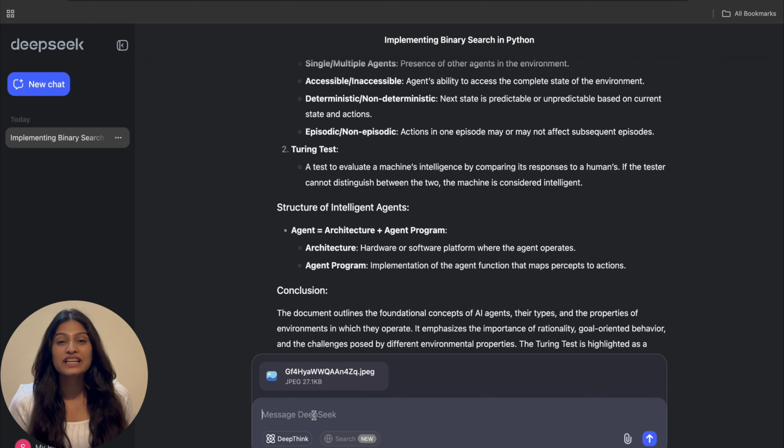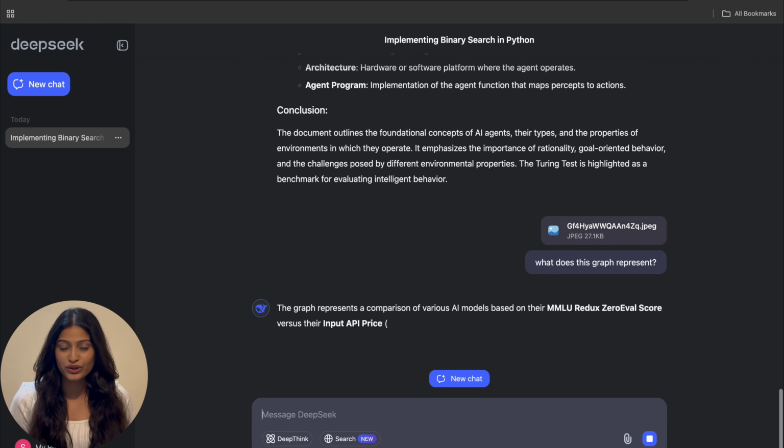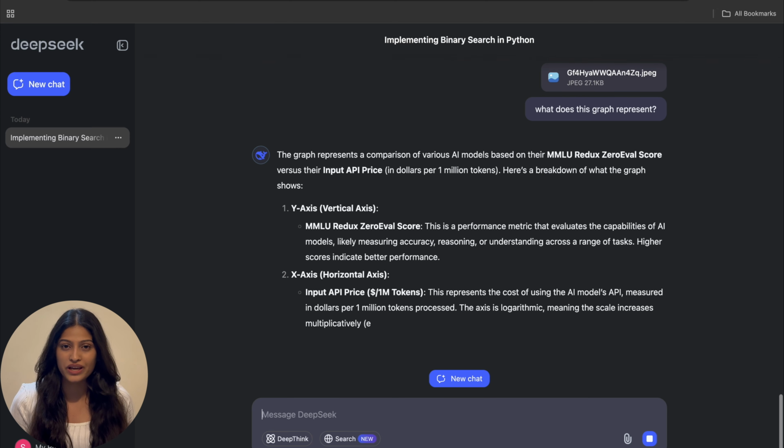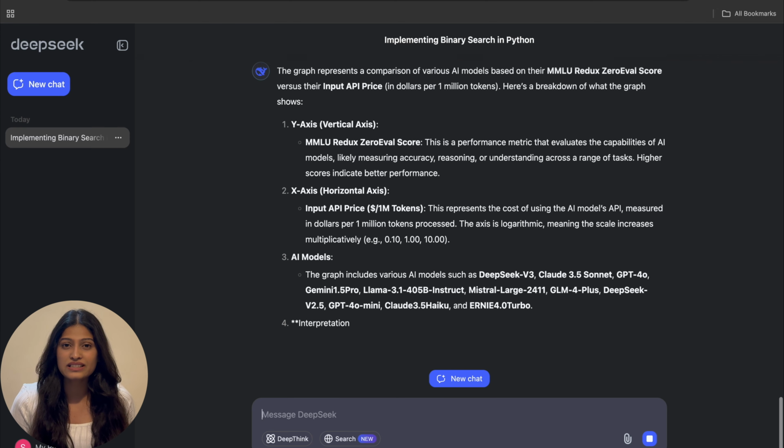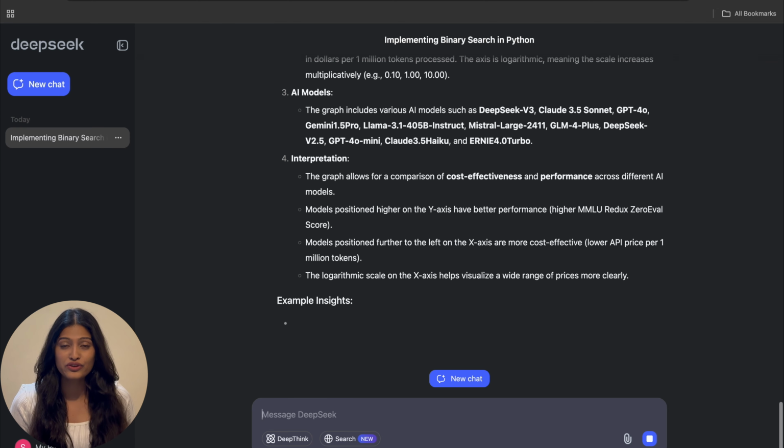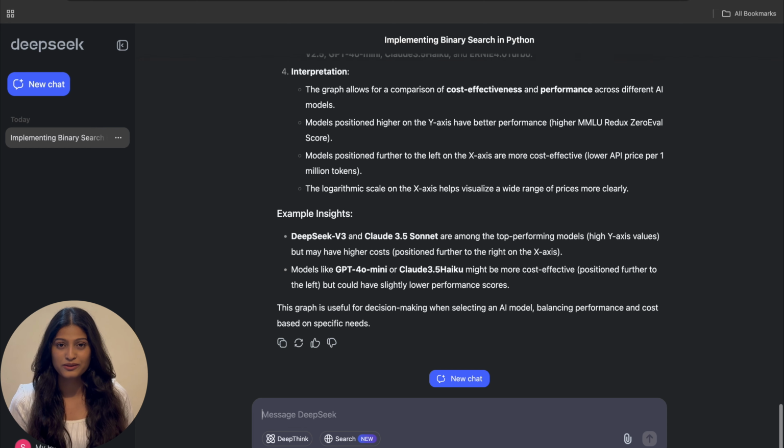Now let's test its image capabilities. I'm uploading this image and asking what does this graph represent. DeepSeek recognizes it and explains that it's a comparison of various AI models based on their MMLU Redux Zero Eval score versus their input API price. This kind of analysis can be incredibly helpful for researchers and developers.